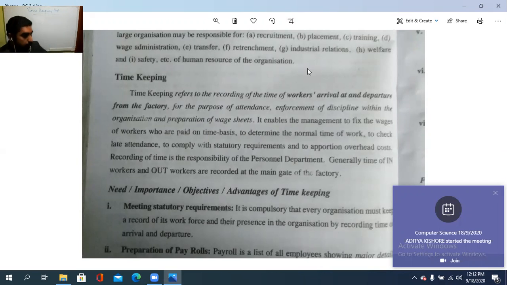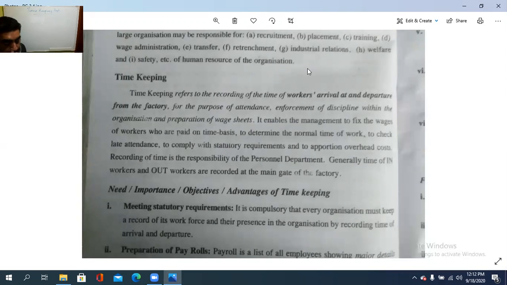One case is attendance marking, isn't it? So, for that purpose, this timekeeping department is functioning. The purposes are attendance, enforcement of discipline within the organization, and preparation of wage sheets also. It enables the management to fix the wages of the workers who are paid on the time basis, to determine the normal time of the work, to check the late attendance, to comply with the statutory requirements, and to apportion the overhead costs.